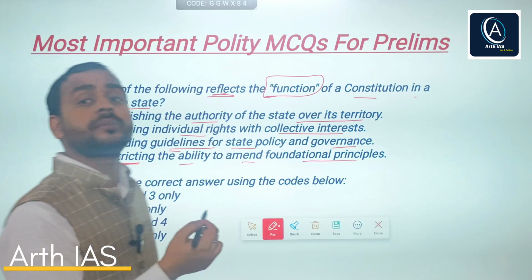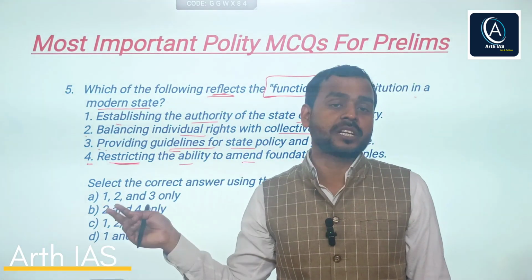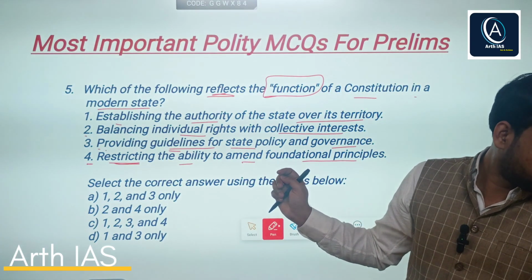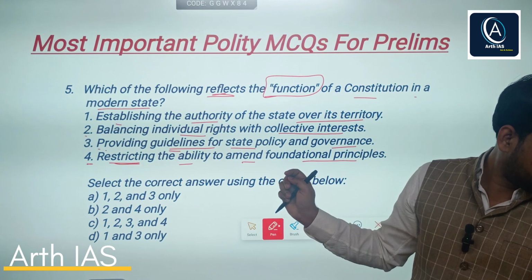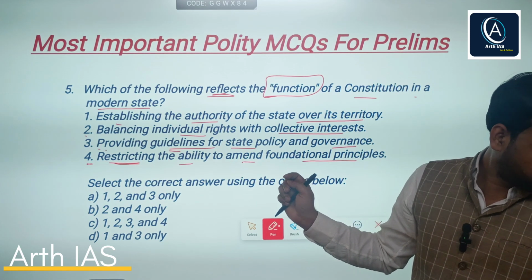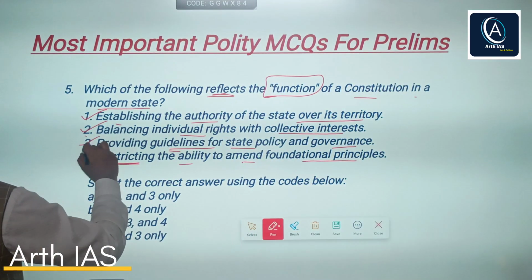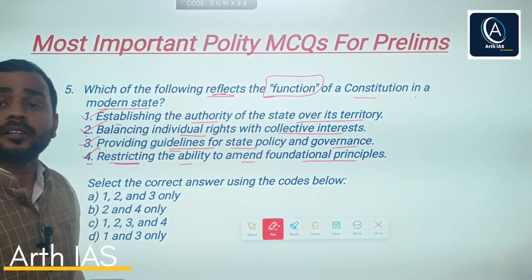Though constitution can be amended, their foundational principles or basic structure cannot be amended. So you can clearly see that all the options are correct. All these are functions of a constitution.